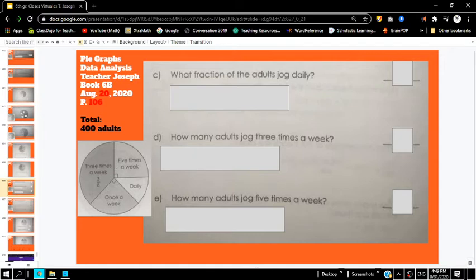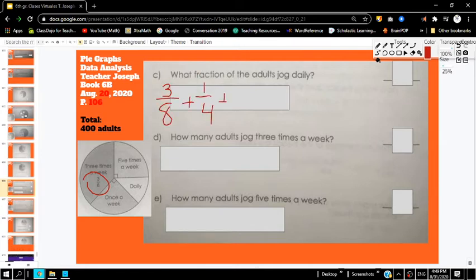So let me show you this step by step. We know that 3/8 plus 1/4 plus 1/4 plus the daily amount is going to give us 1, which also can be converted to an improper fraction, okay?